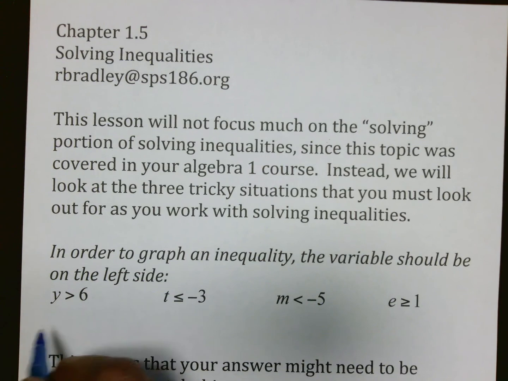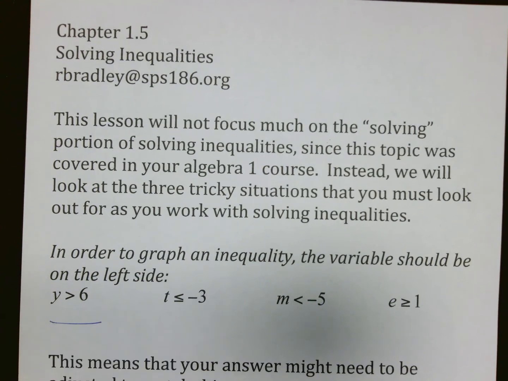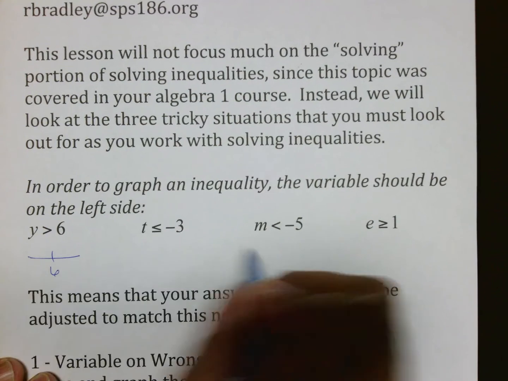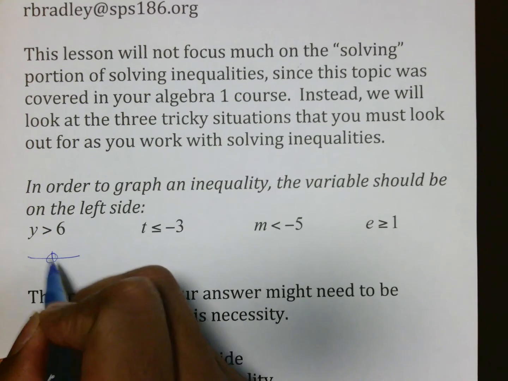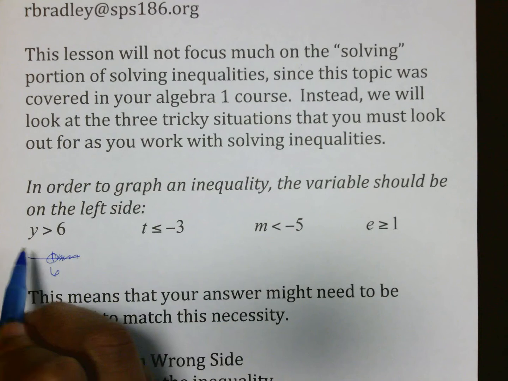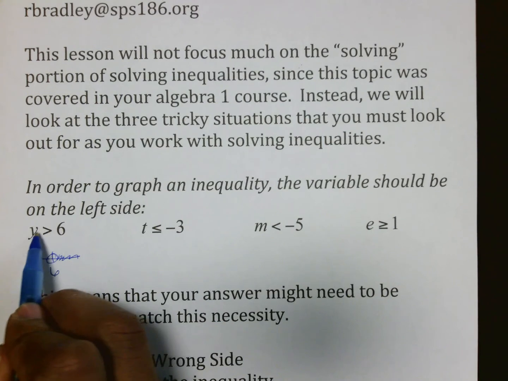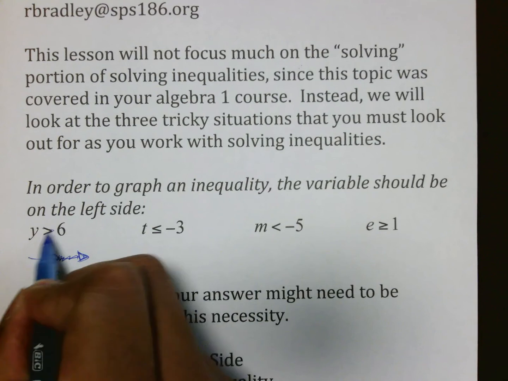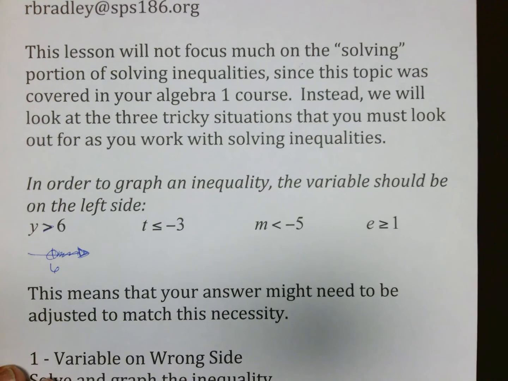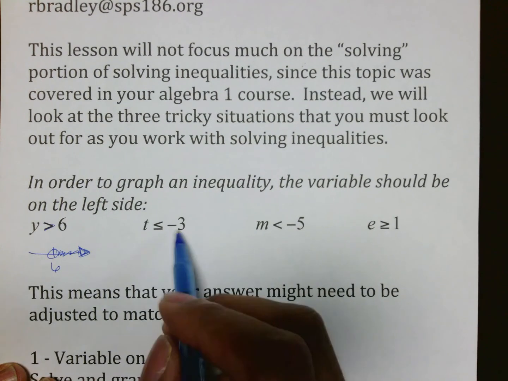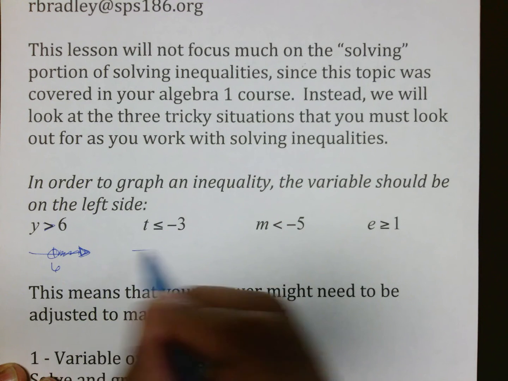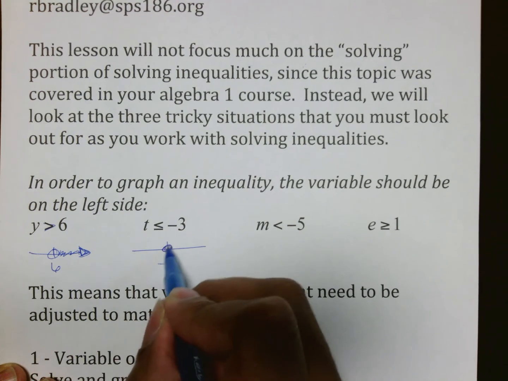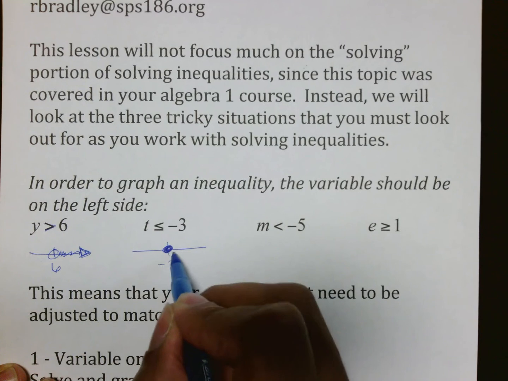The reason we do that is because whenever you graph y is greater than 6, you want to mark your 6. Remember that this is an open circle. The way I tell it is if the variable's on the left and the symbol is pointing to the right, then the tip of your arrow matches the symbol. That's pretty much how you graph it. t is less than or equal to negative 3. Put your negative 3 there. That's a closed circle because it's less than or equal to, which means the negative 3 is included.